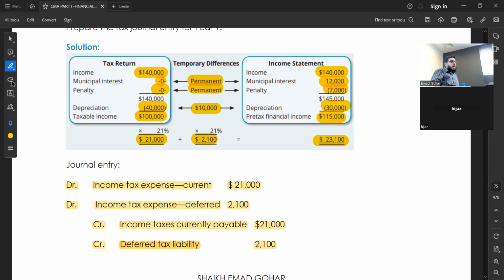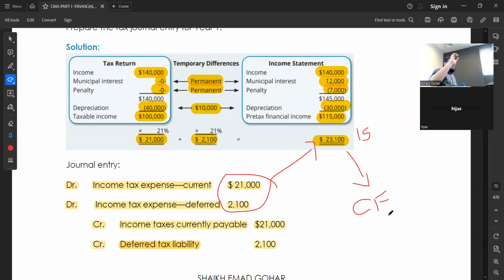Net of how much will go in the income statement? These two together. Right? If you see in the income statement, how much am I putting? 23,100. The breakdown of 23,100 is this. Because I put this figure in the income statement, but when you go to the cash flow, remember when we make the cash flow statement, we put how much tax we actually paid.